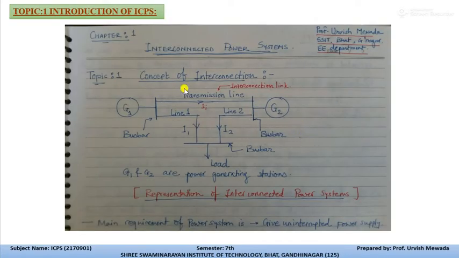First of all, we are understanding the interconnection concept with the help of this diagram. In this diagram you can see this is generating station 1, and this is generating station 2. In between them, there is a transmission line, or we can say interconnection link. The current transferring from G1 to G2 is I interconnection, and these two generating stations are serving power to this load station, or load area, or the consumer.